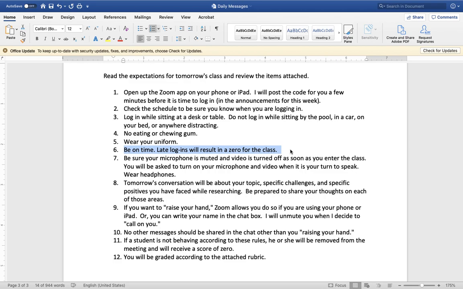And then we will not be giving zeros if you do communicate with us effectively. If you simply just fail to show up or you come in 15 minutes late without any email or explanation as to what went wrong on your side, you will be given that zero.